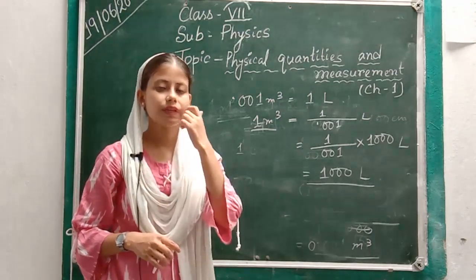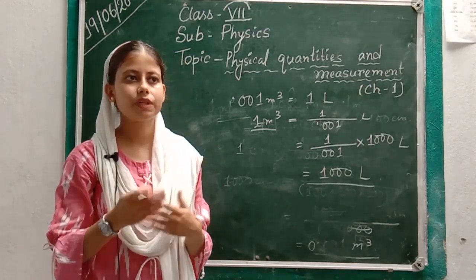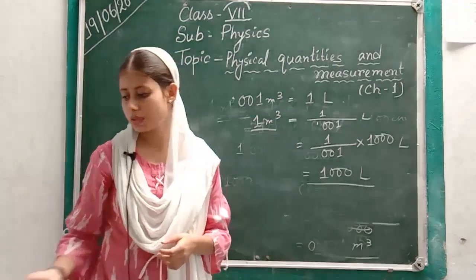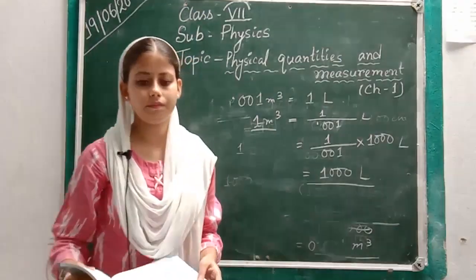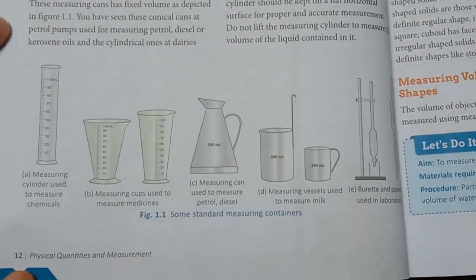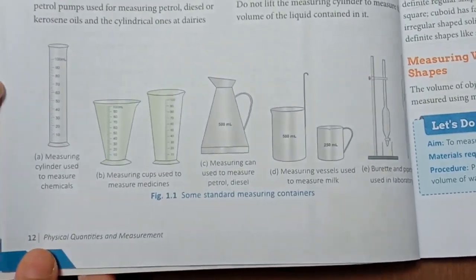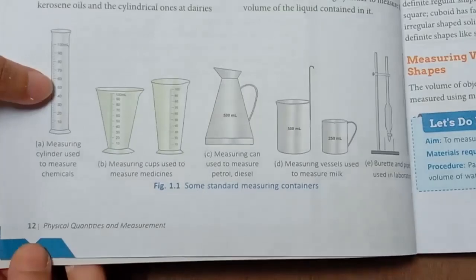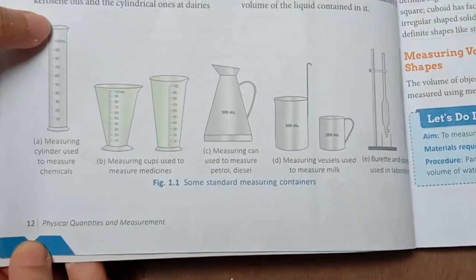We measure the volume of liquid by containers of different shapes and sizes. What are those different shapes and sizes of containers? Let's see. These all are glass jars, containers which are used to measure liquid substances. See, all are marked in ml from bottom to top.